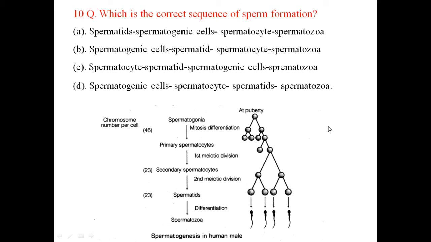So which is the correct sequence of sperm formation? Here you can see spermatogonia, then primary spermatocytes, secondary spermatocytes, spermatids, spermatozoa. So this is the actual sequence for the production of the sperms. So D1 is the correct answer.